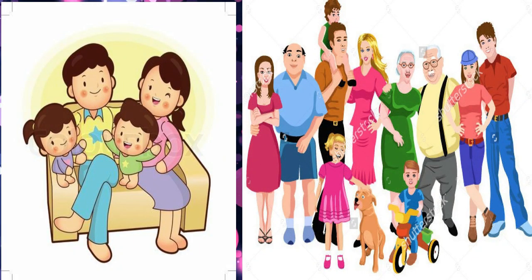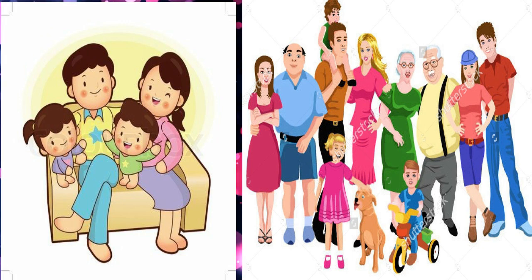Students, look at the pictures that are depicted on the screen. You have two pictures, right? The first picture contains father, mother, and two children, and the second picture contains so many people. So what do you understand by looking at these two pictures?